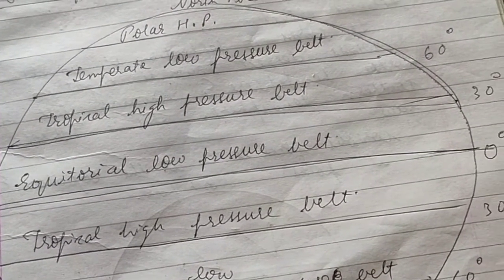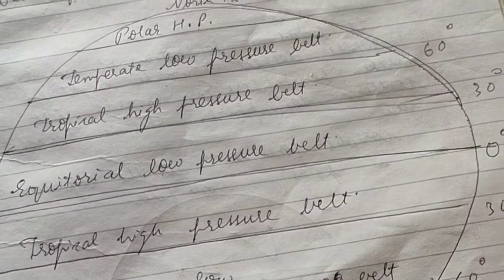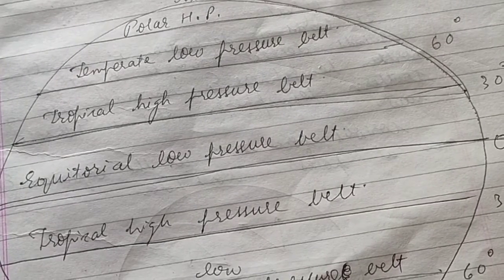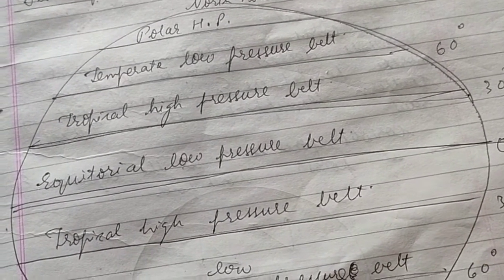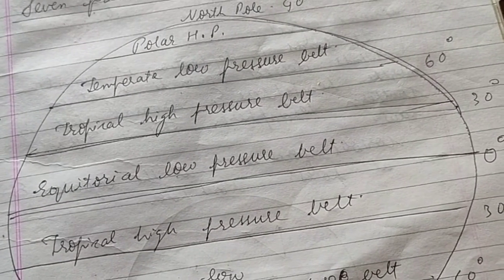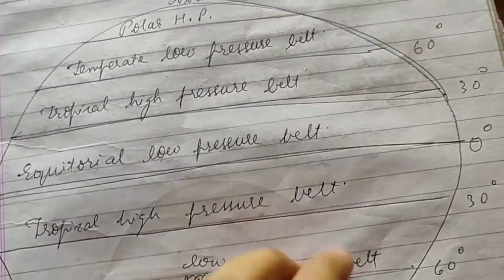Then moving forward to the polar regions, we have polar high pressure belts, because at the polar regions the temperature is very low and hence the air becomes denser, and hence we have a high pressure belt. So this is how the earth is divided into 7 pressure belts. All right, let's move forward.